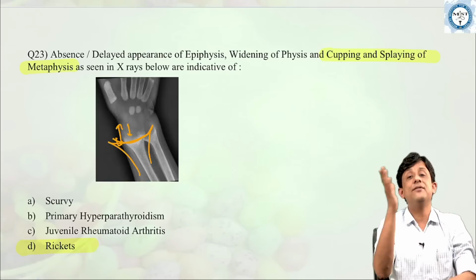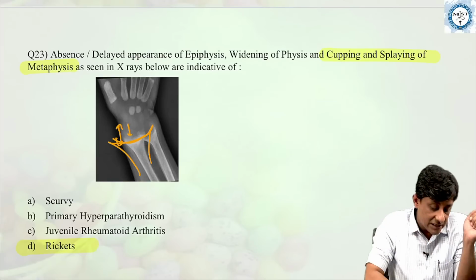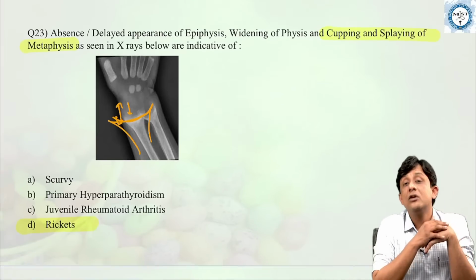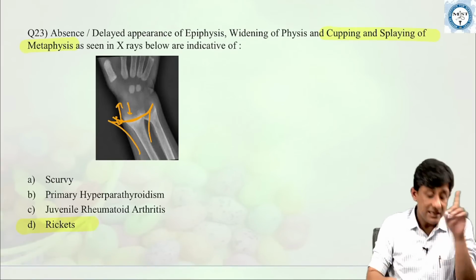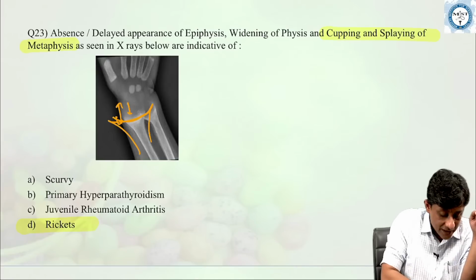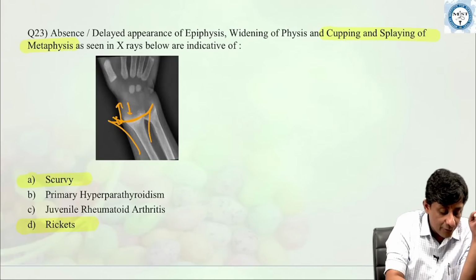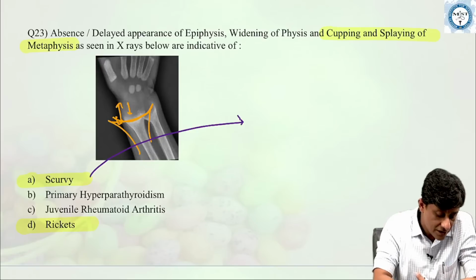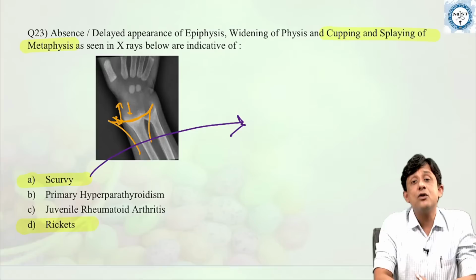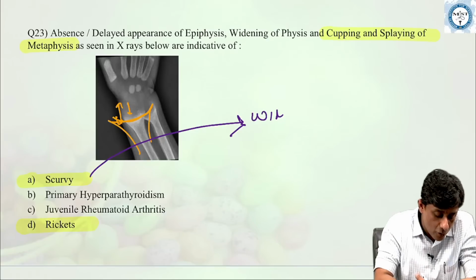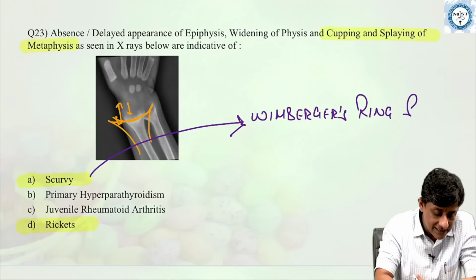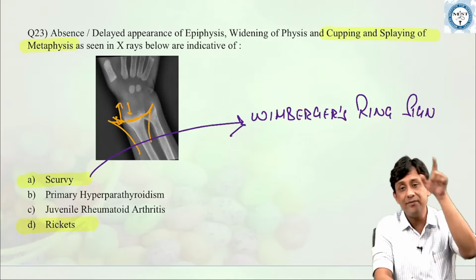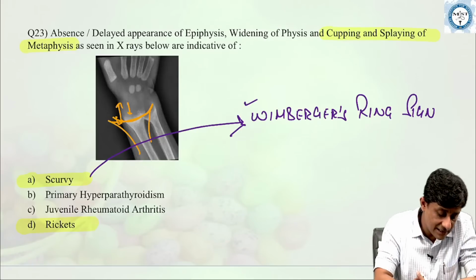And in India, everybody knows nutritional rickets is the most common form of rickets. Scurvy, all of you know, is characterized by a few important radiological signs which we all covered in image-based sessions. So, scurvy is deficiency or lack of vitamin C. So, you have important signs like Wimberger's ring sign, which is calcification around the margins of the epiphysis.